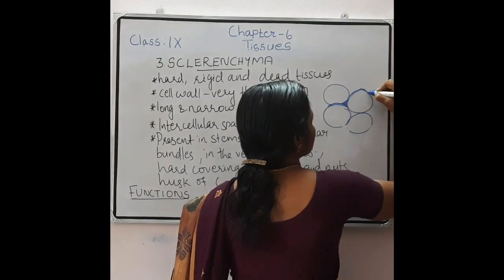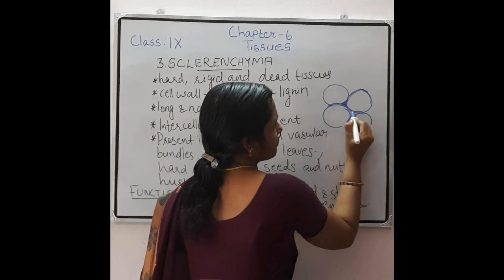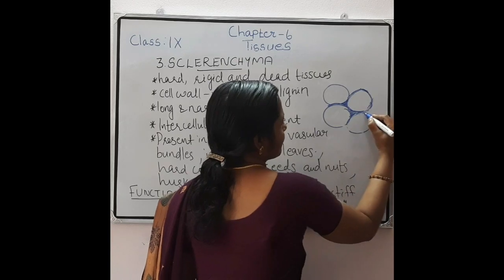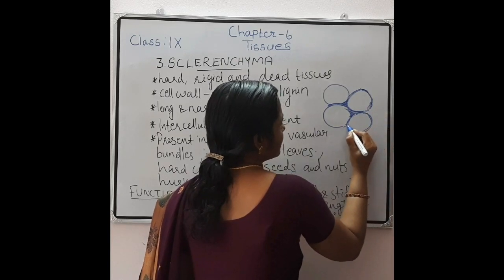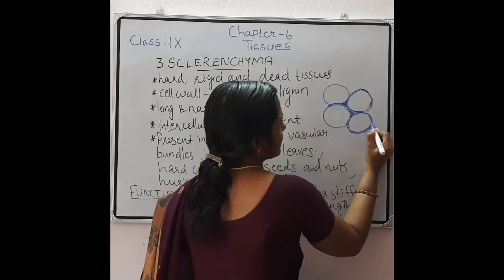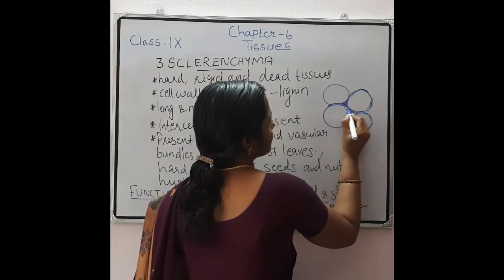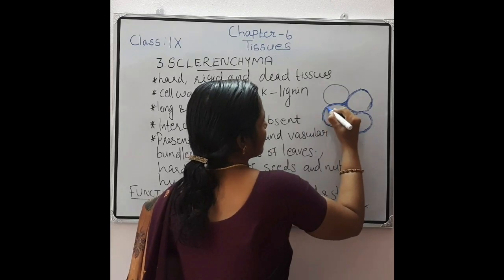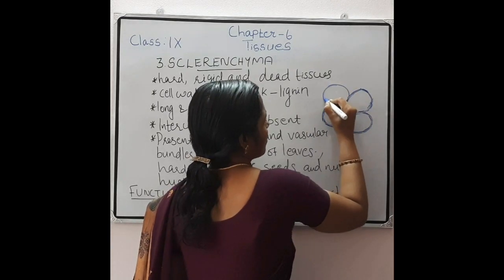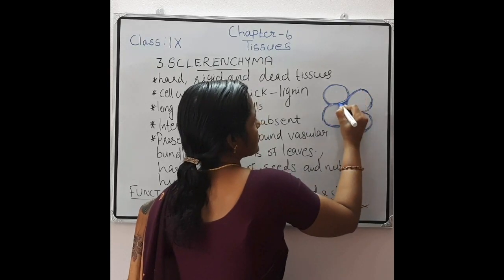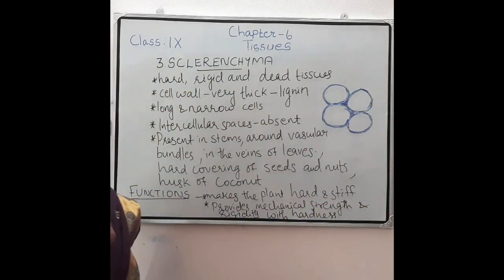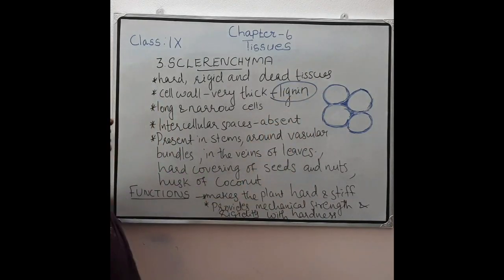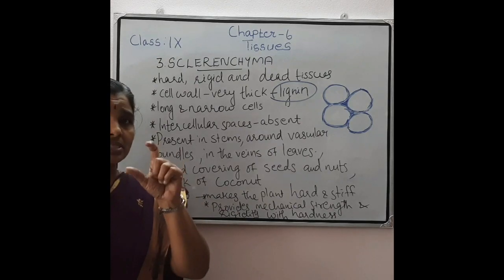This wall is highly thickened due to the deposition of lignin. Not only the corner region, the whole wall is highly thickened. But in collenchyma, the corners are thickened because of the deposition of pectin.